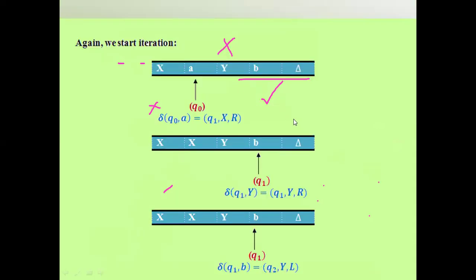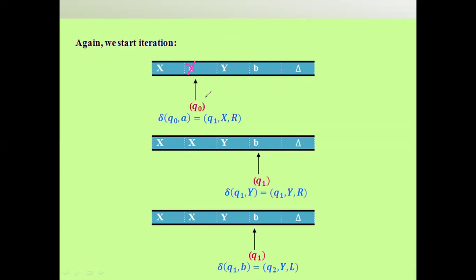In the second iteration, we again start from the beginning. The first iteration is completed, so again we start at the first symbol. Another A will be there, and that A you have to replace by X. Again we have to start in Q naught. Why are we using Q naught, Q1, Q3 now? Because the string has only A and B itself, so that's why we take Q naught, Q1.